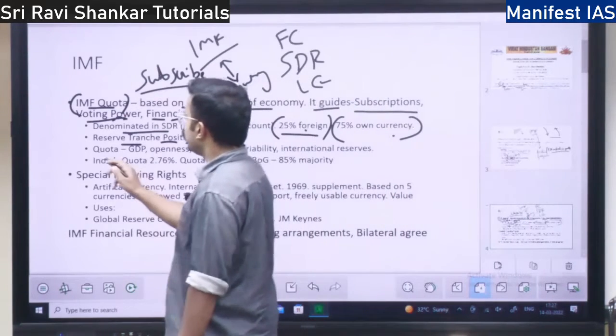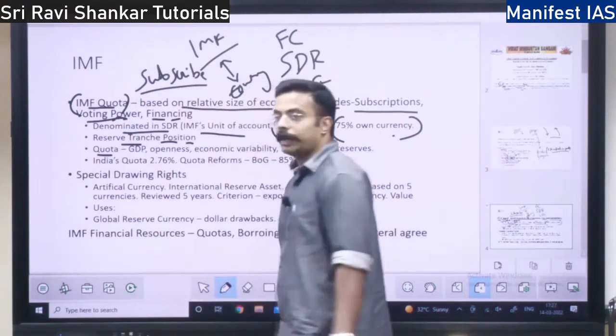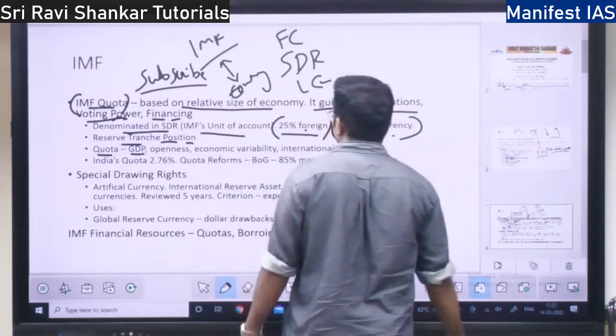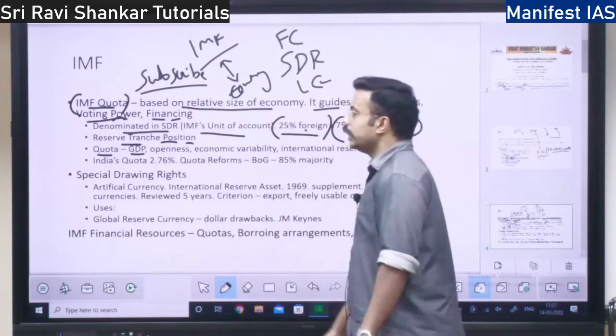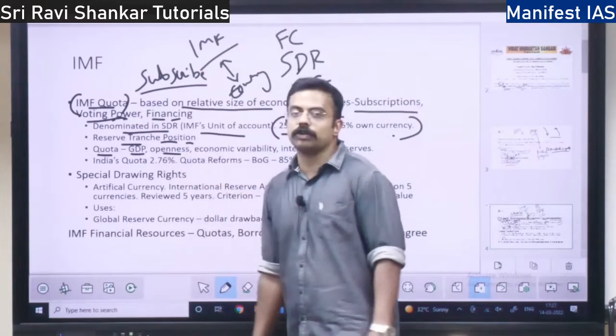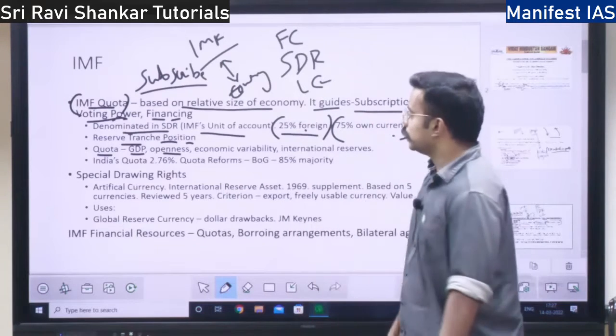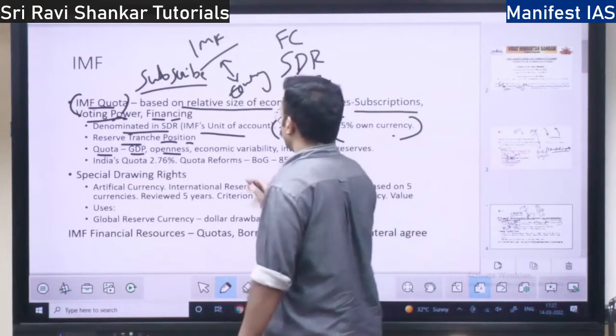So quota depends on what factors? It depends on your GDP, right? And it depends on how open an economy you are. Whether you are a more open economy or less open, that will be determining your quota.